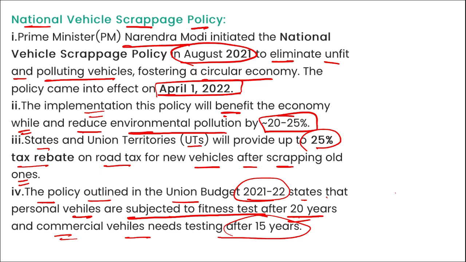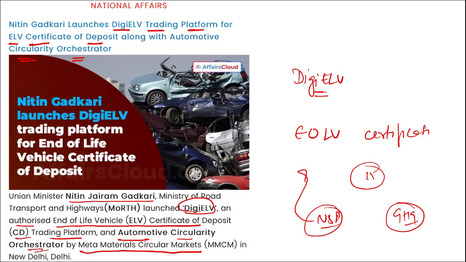Also, states and UTs will provide up to 25% tax rebate on road tax for new vehicles after scrapping the old ones, and the policy states that vehicles are subjected to fitness test after 20 years. Correct? So this is important. They will be providing up to 25%. Coming back, this DGELV is a certificate of deposit that was launched by Ministry of Road Transport and Highways on submitting your older vehicles.